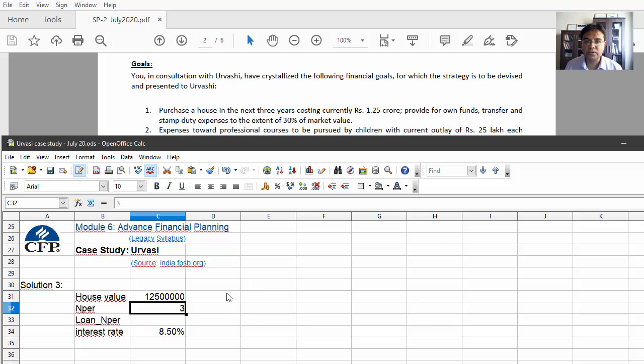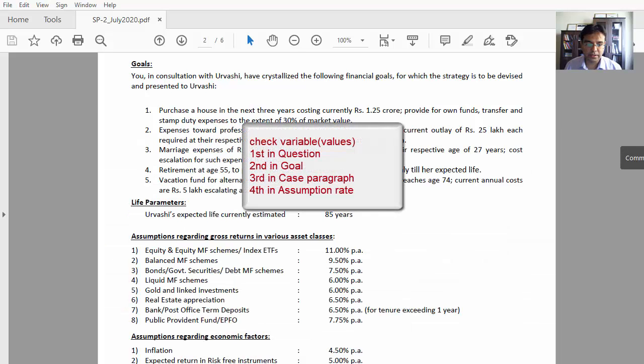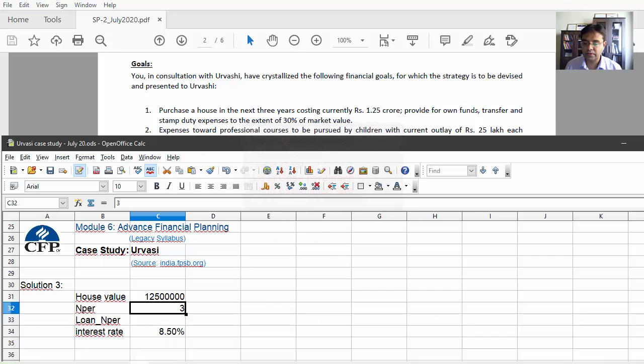So of course, we must know what is the appreciation rate, and that is not given in the question as well as in the goal. So definitely it is in the assumption part. And if you see, that is the 6th point, which is real estate appreciation, it is 6.5%. So find the future value. So this is the first step. You have to find what is the future value of house which costs now 1.25 crores 3 year hence.